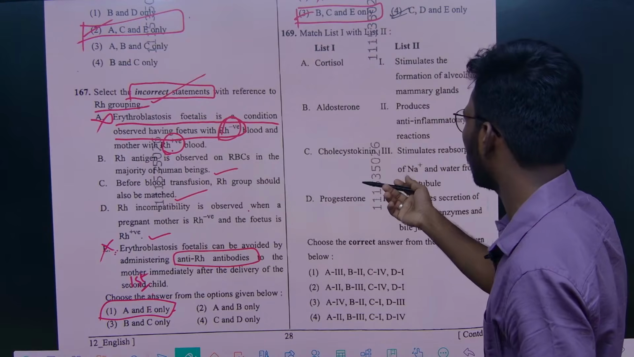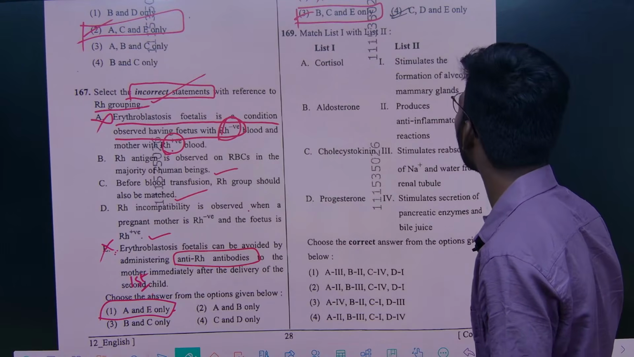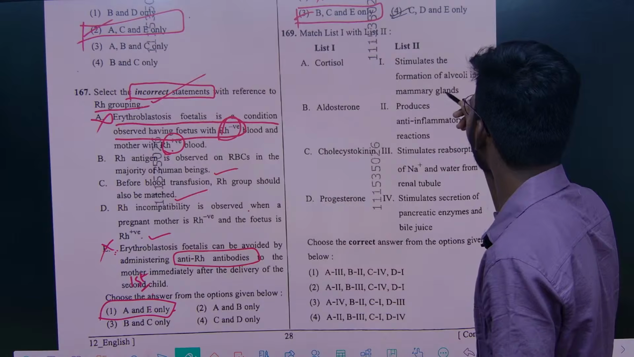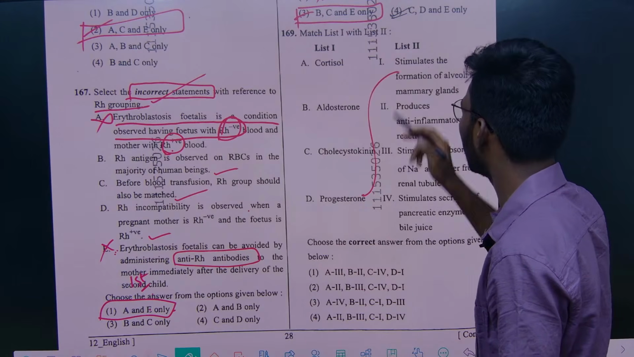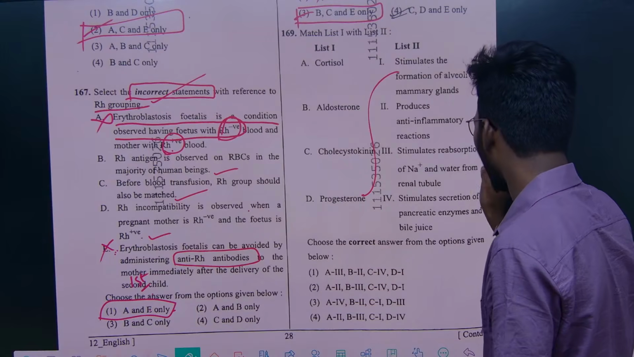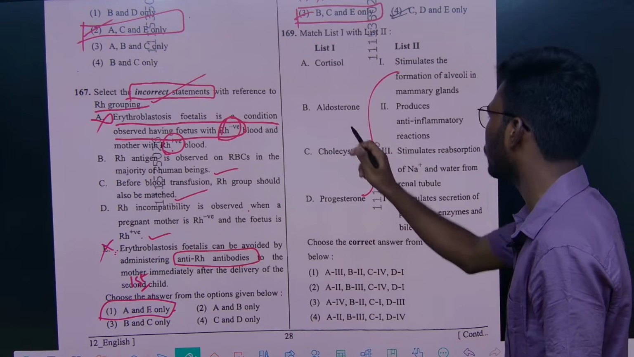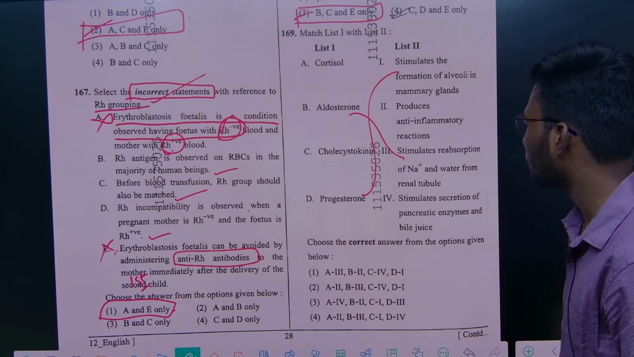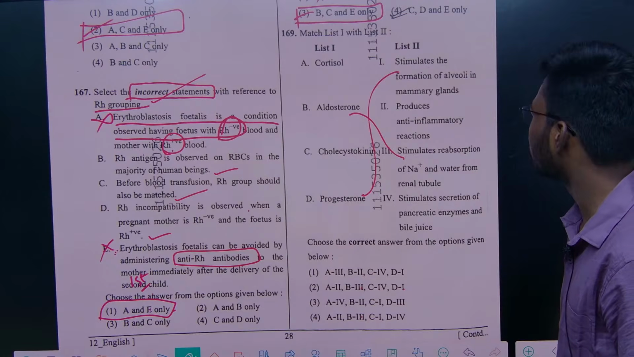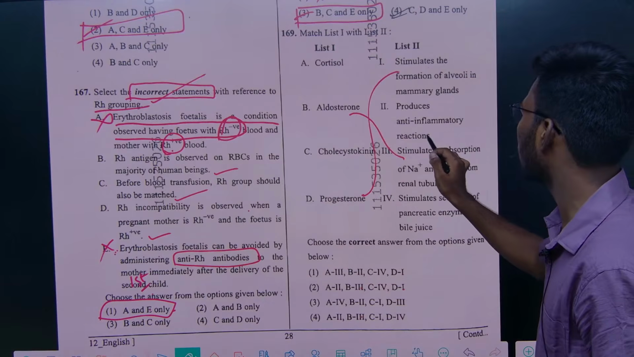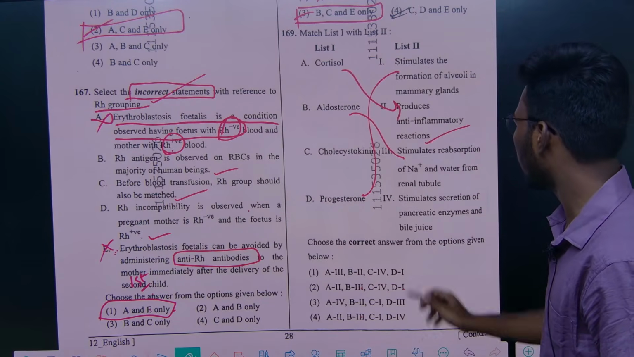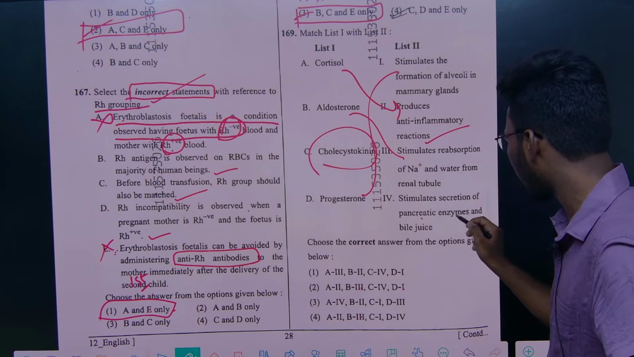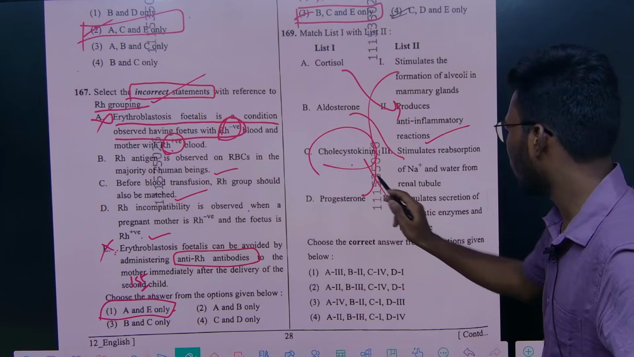Cortisol, aldosterone, cholecystokinin, progesterone. Stimulate the formation of alveoli in mammary glands: that is done by progesterone, right? And stimulation of reabsorption of sodium and water from the renal tubules was done by aldosterone. So B definitely 3, and D definitely 1. So A definitely 2. Produce anti-inflammatory responses: cortisol. And cholecystokinin, see, it was involved in the digestive system, right? So it stimulates secretion of pancreatic enzymes and bile juices, right? So C definitely 4.